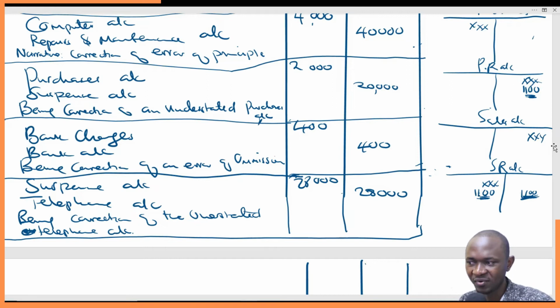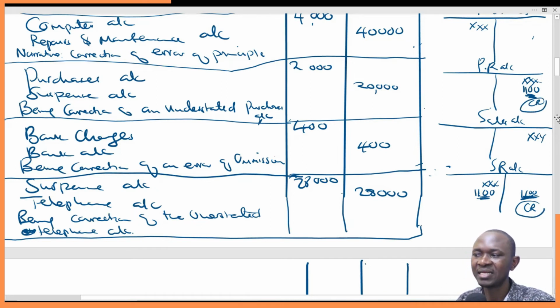Then we'll not have any sales returns account. And then we post now the correct entry, which is 1,100, to the purchases returns account. This is now the correct entry. So what does that mean? That we are crediting 1,100 and we are also crediting 1,100. So how many credits are these? 2 credits, 2 credit accounts.